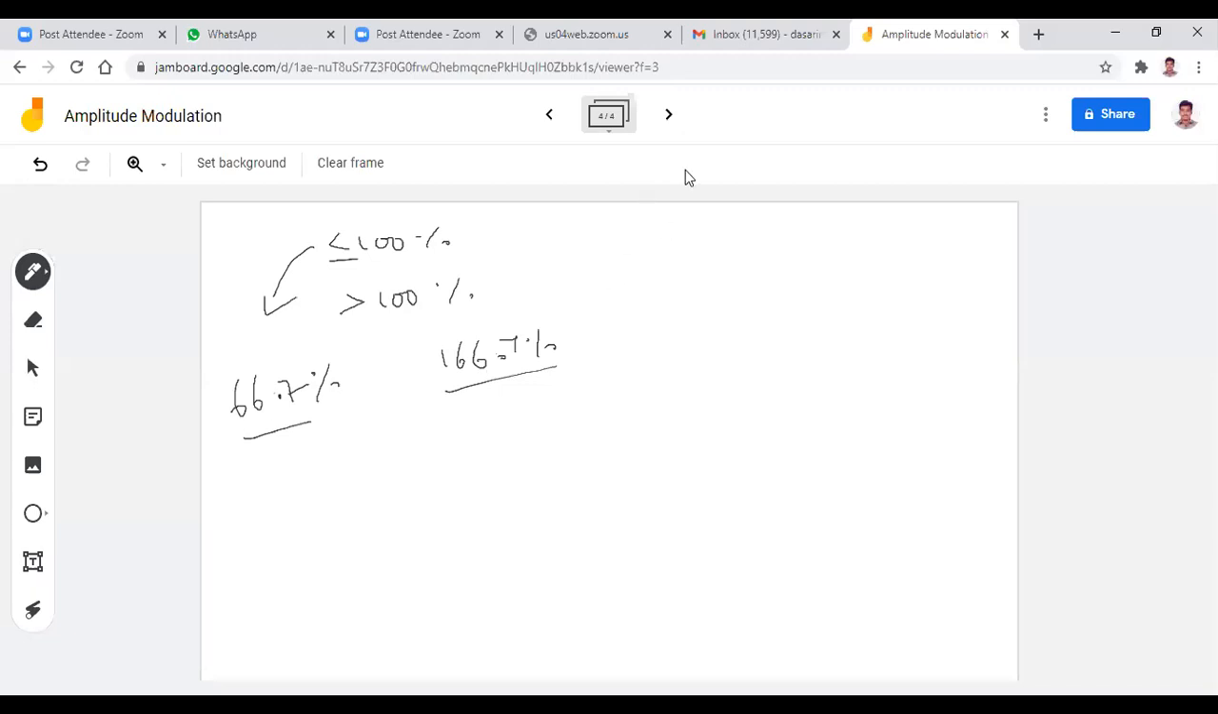So look at the waveforms here. But remember these two cases. One case is Ka m of t less than or equal to 1. Another case is Ka m of t greater than 1. Whenever Ka m of t is less than or equal to 1, percentage modulation is less than 100%. Equal to 1 is nothing but equal to 100%. Greater than 1 is nothing but greater than 100%. Now you have to observe what happens whenever you go for the percentage modulation less than 100% and greater than 100%.